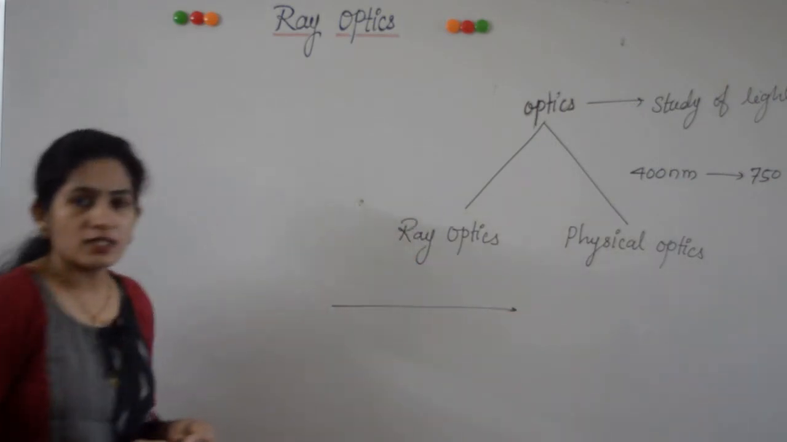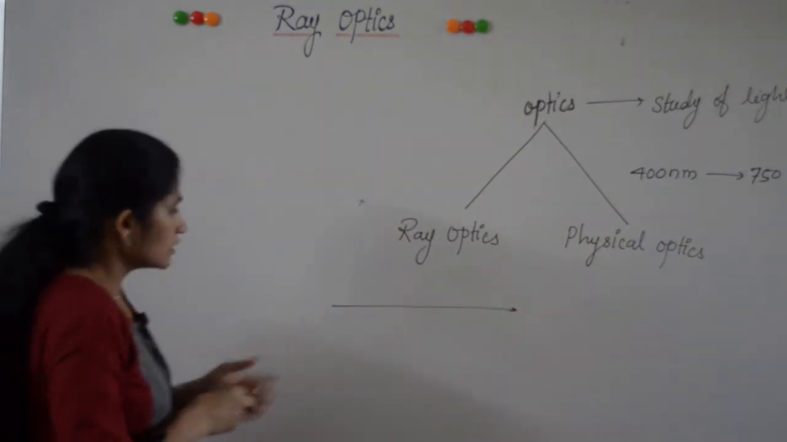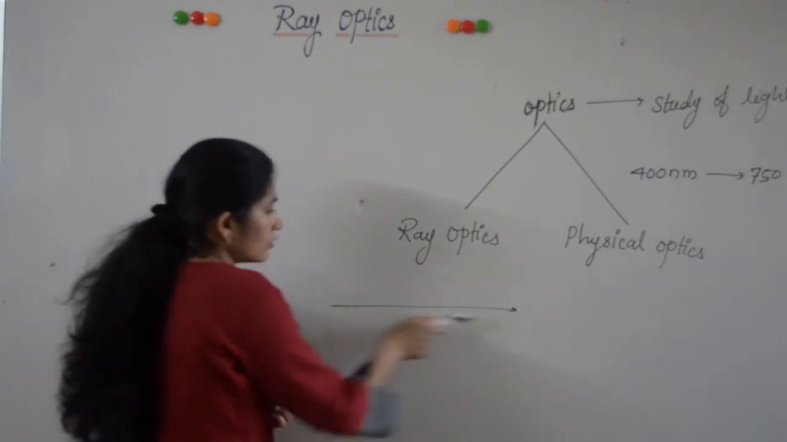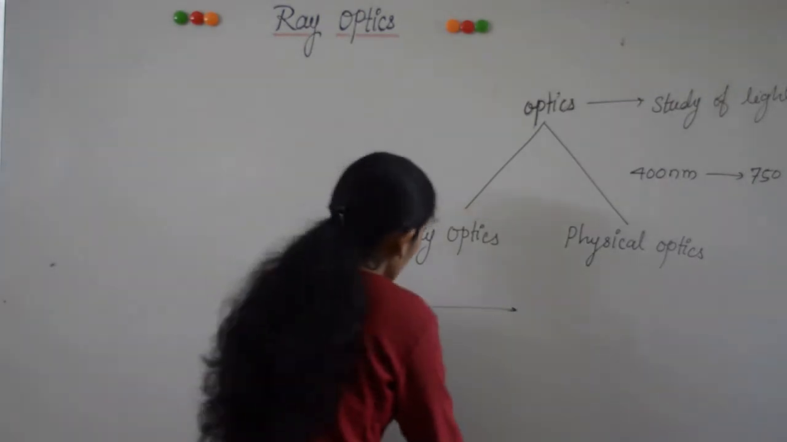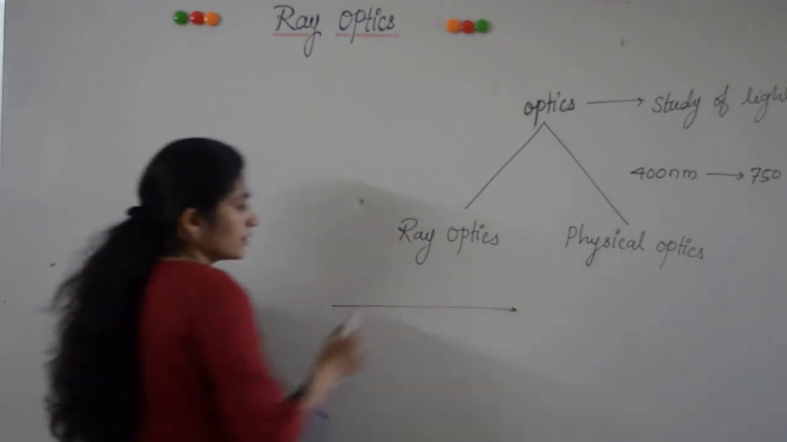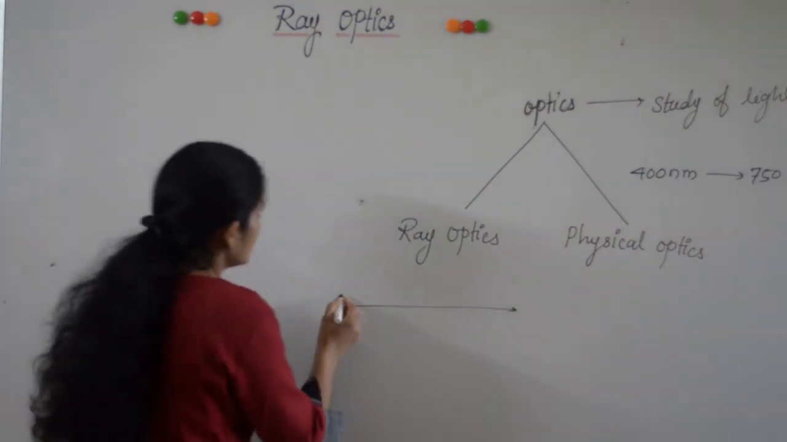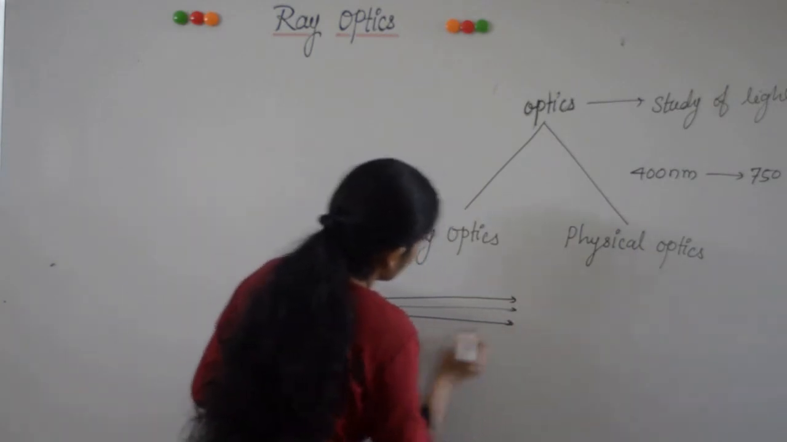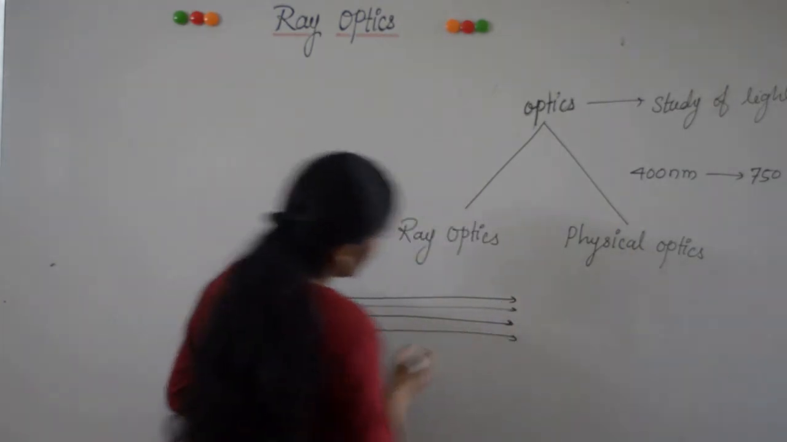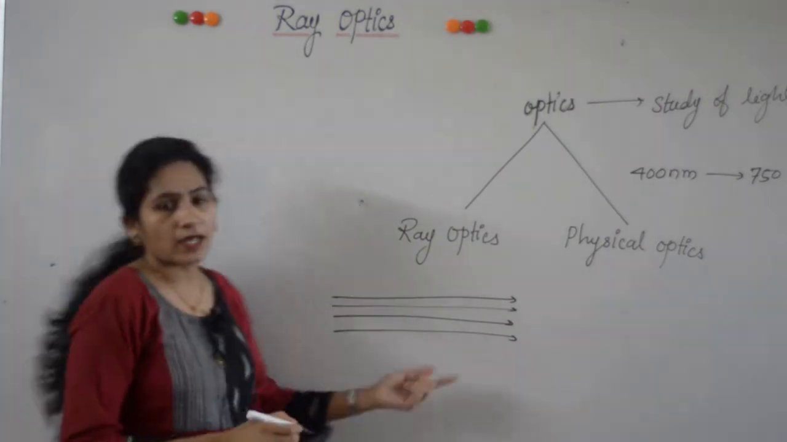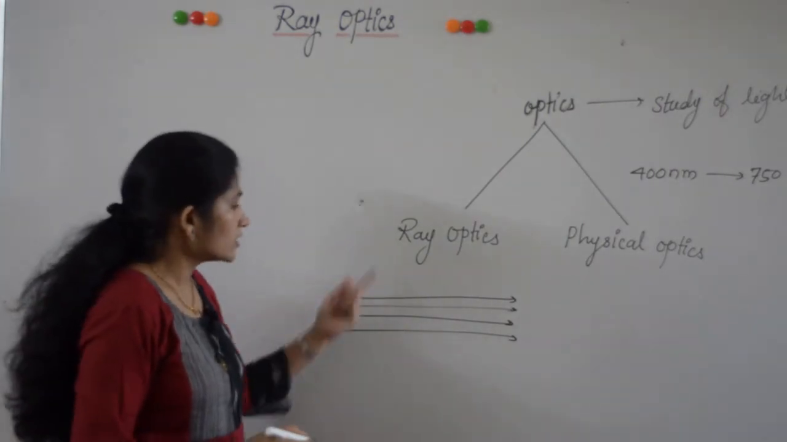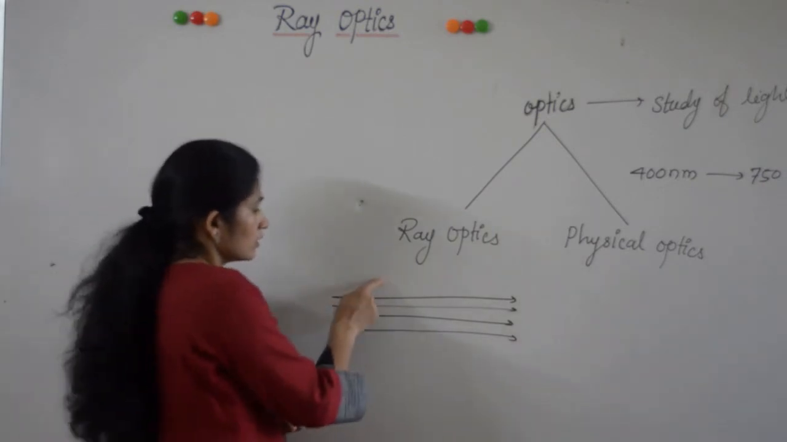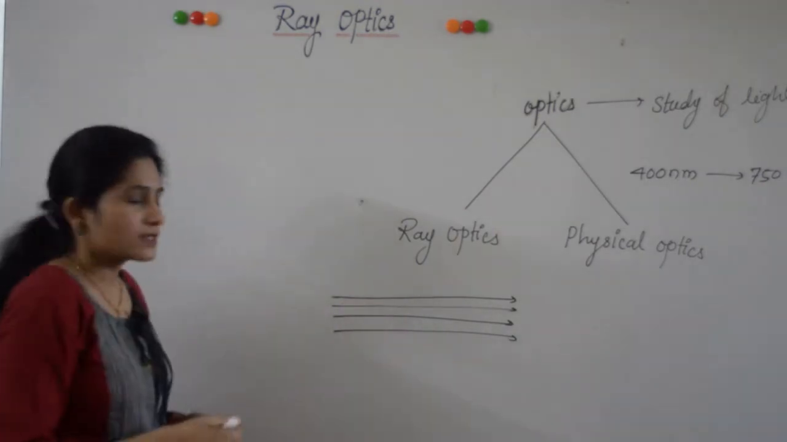This shows a single ray of light, but it is very difficult to obtain a single ray of light. A ray of light is nothing but a path along which light travels. If there are a number of rays which travel in a straight line and which are parallel to each other, then it is called a parallel beam of light. A group of rays is called a beam.